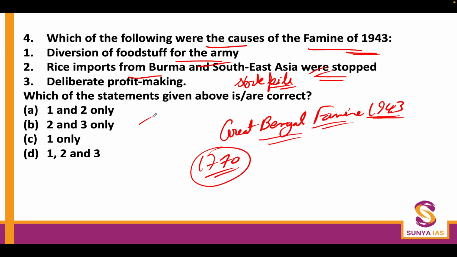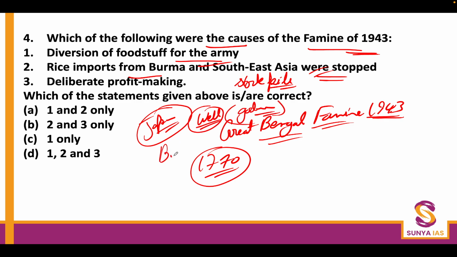It was a reality that the Japanese might have taken over Bengal, and the British wanted to make sure that if the Japanese entered Bengal, they could not use it as a base to further their entry into India. So they themselves made sure that all the infrastructure available, right from water wells to godowns, was burned down. Even the boats of the people were seized, so no transportation was available. In this series of actions, they made sure that all the rice which could have easily been brought from Burma and Southeast Asia to Bengal was also stopped.